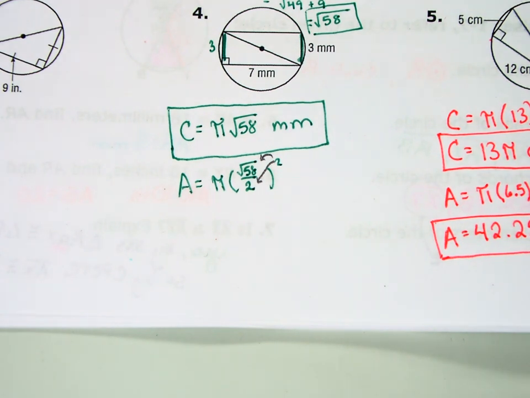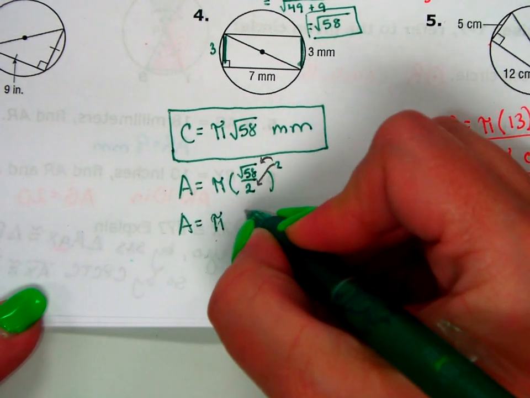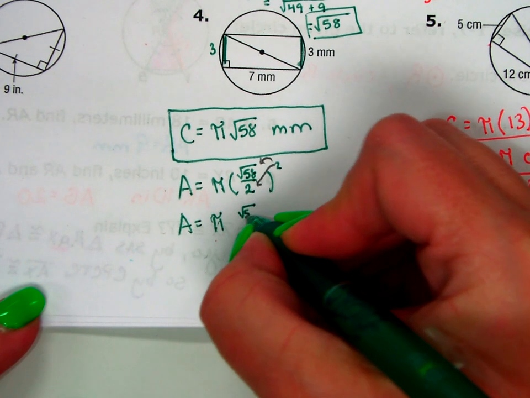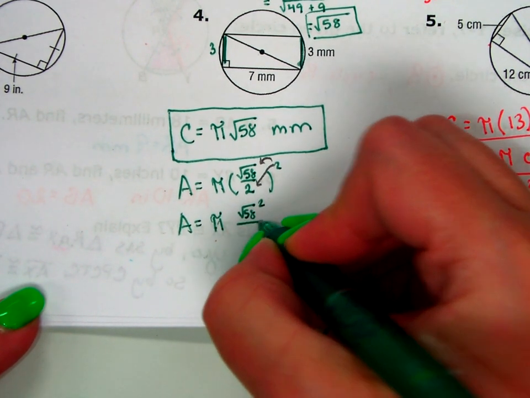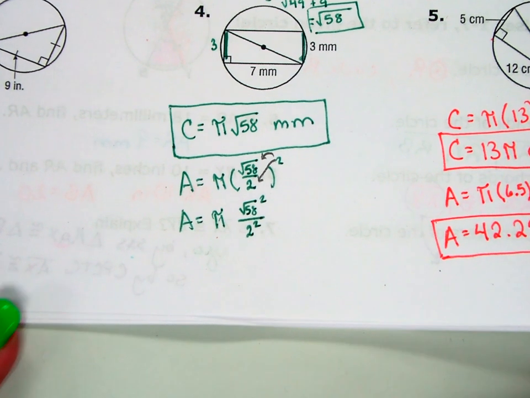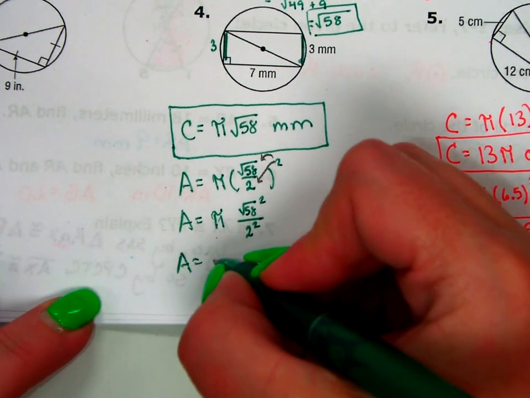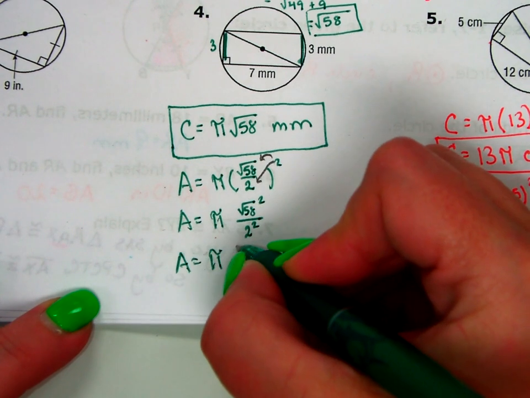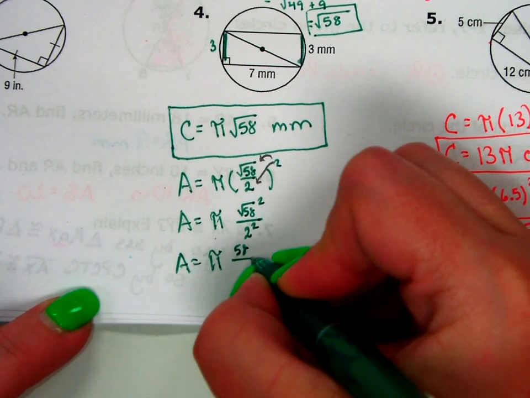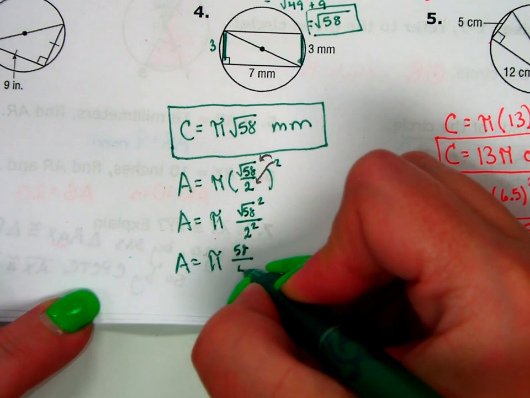Okay, so this is really area equals pi times the square root of 58 squared over 2 squared. What happens when you square a square root? It cancels out. So in the top I just have 58. In the bottom, 2 squared is 4.